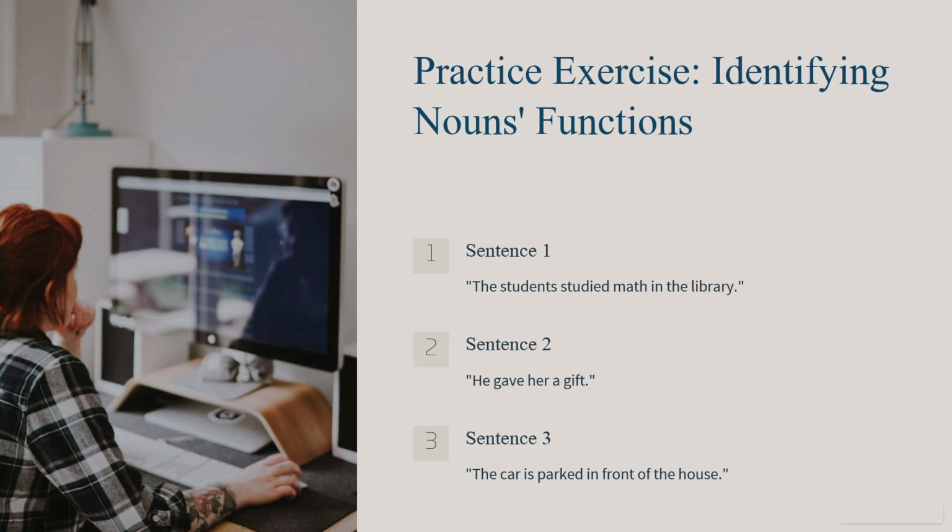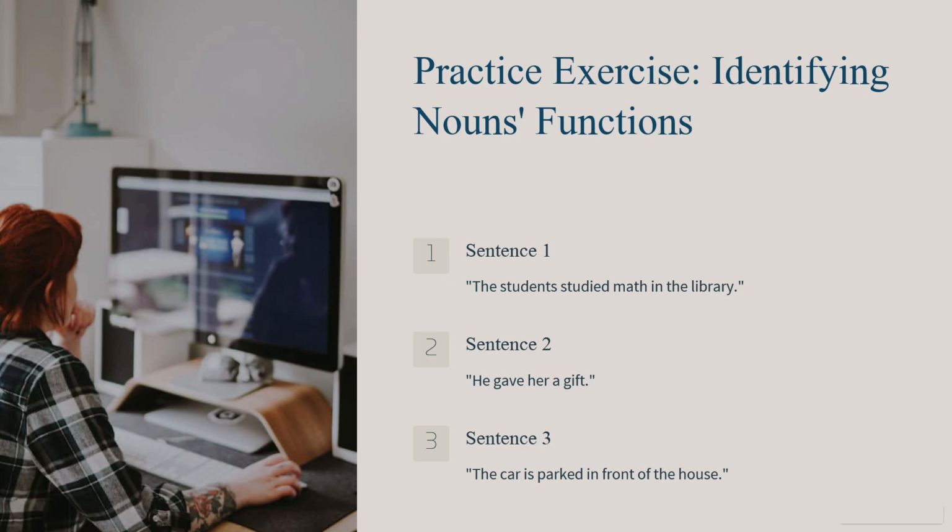The noun students is the subject. They are performing the action. Math is the direct object. It is what is being studied. And finally, library is part of the prepositional phrase in the library, showing us the location of the action. Again, the students studied math where? In the library. Good.